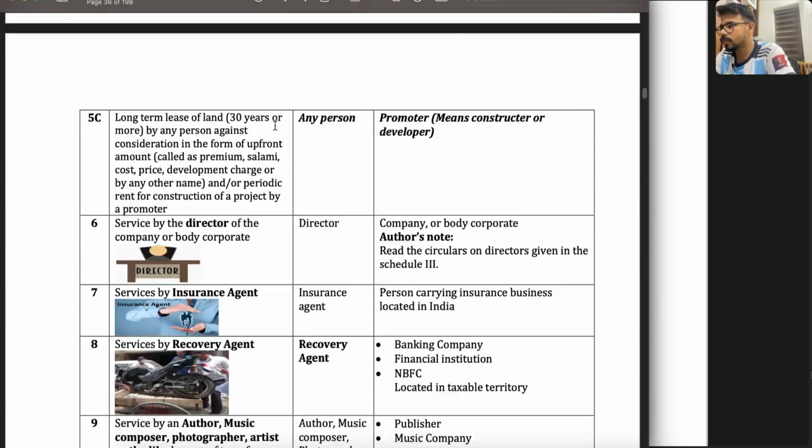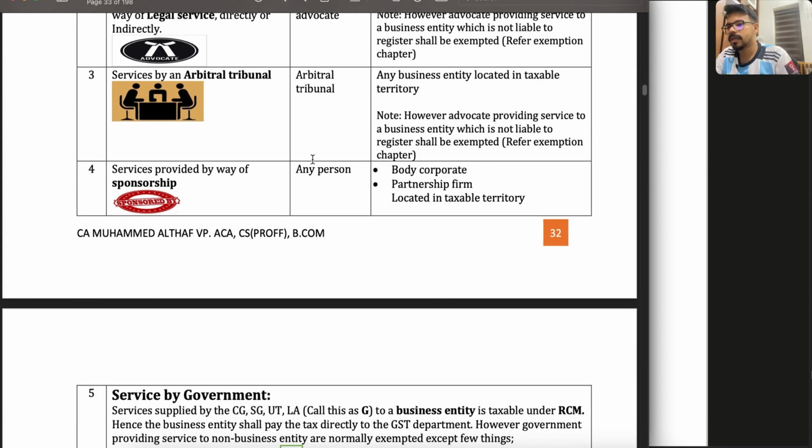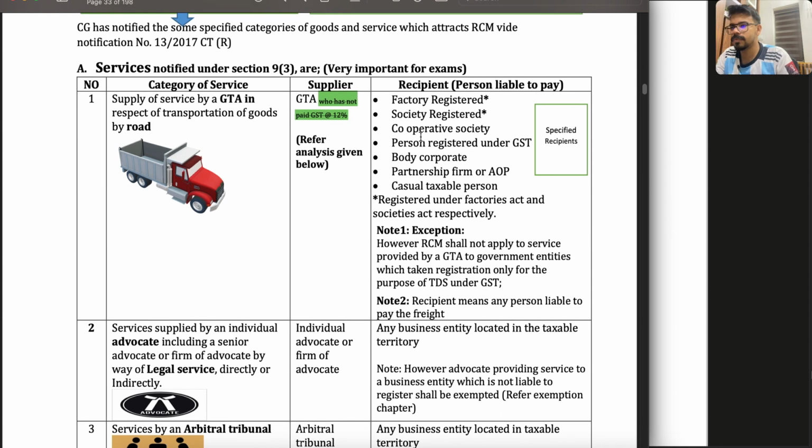First one, sponsorship: the supplier can be any person, but the recipient shall be a body corporate or a partnership firm. That is the one theory you have to keep in mind. Then they are asking about the GTA. In case of GTA, in case of 12%, whether RCM is applicable?